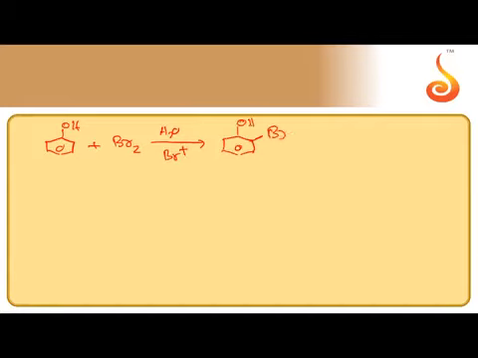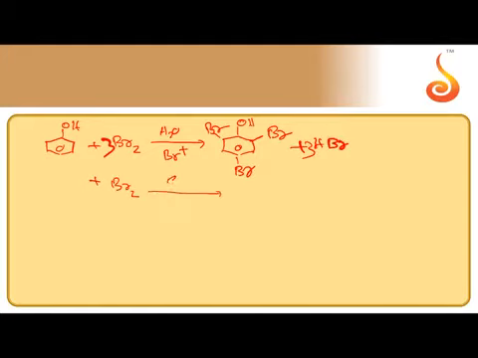Example, bromination. When phenol is reacted with bromine in the presence of a polar solvent, water, at a time 3 positions are occupied by bromonium ions. So we get a white precipitate of 2,4,6-tribromophenol. This is tribromination.